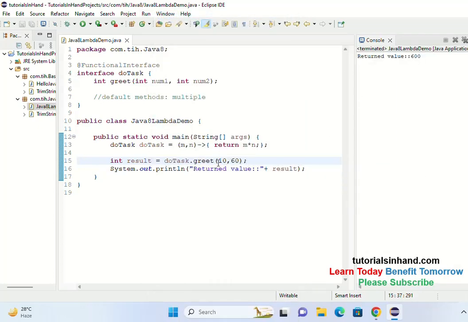Why? Because you will pass 10 comma 60, so 10 will be stored in m and 60 will be stored in n, and then finally 10 into 60 will be calculated and returned. Now the thing is, you know that if it is a single statement, you don't require any parenthesis, right? So if parenthesis is not needed, we can remove this. So this is optimized, and at the same time you don't require this return keyword as well. If you have a single statement, then you don't need it at all, and this will simply be the simplest statement that will perform the multiplication based on two numbers.